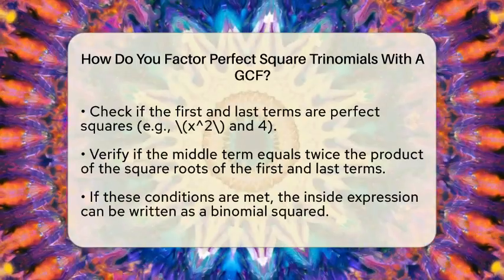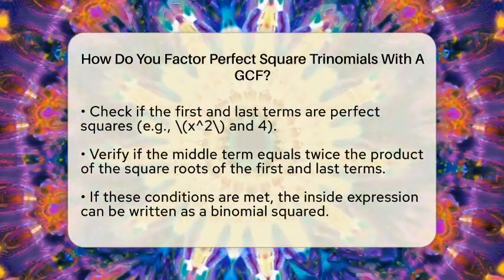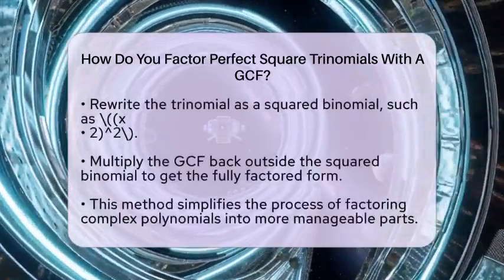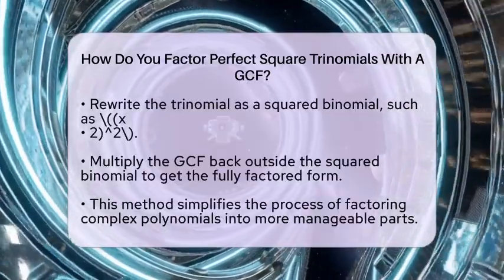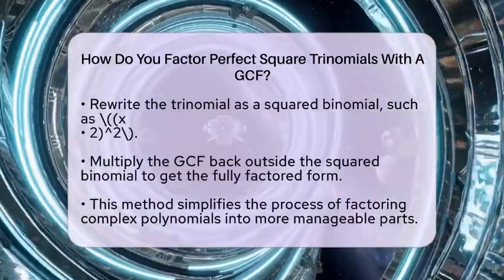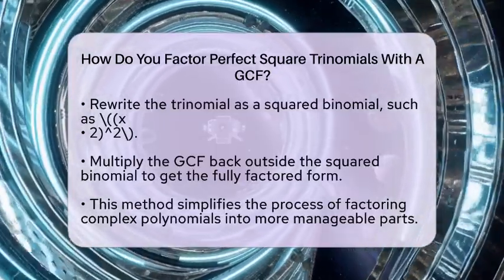It should be twice the product of the square roots of the first and last terms. For example, 2 times x times 2 equals 4x, matching the middle term. If all these conditions are met, you can write the inside as a binomial squared. For example, x squared minus 4x plus 4 becomes x minus 2 all squared.